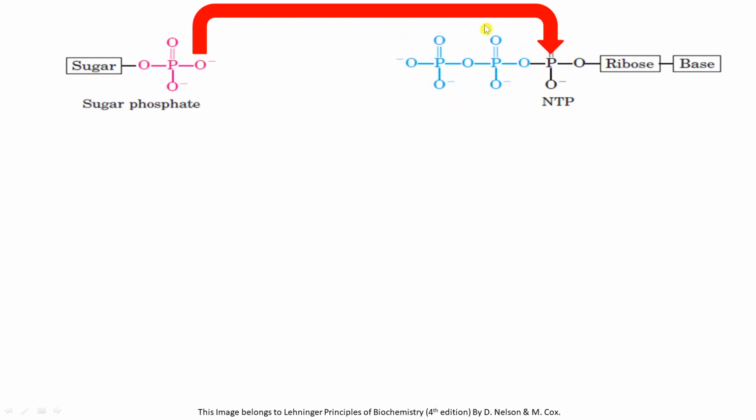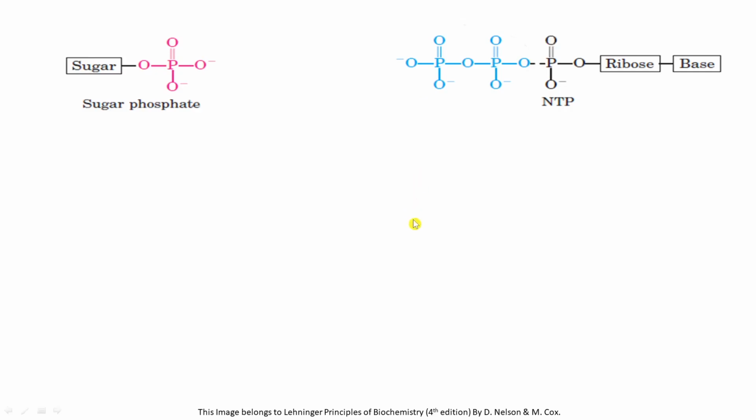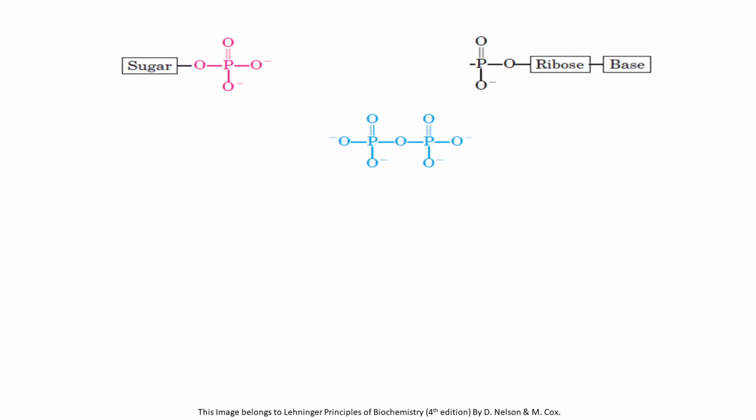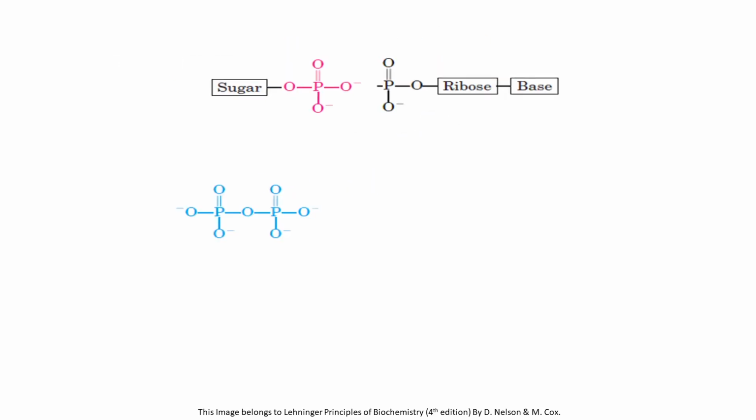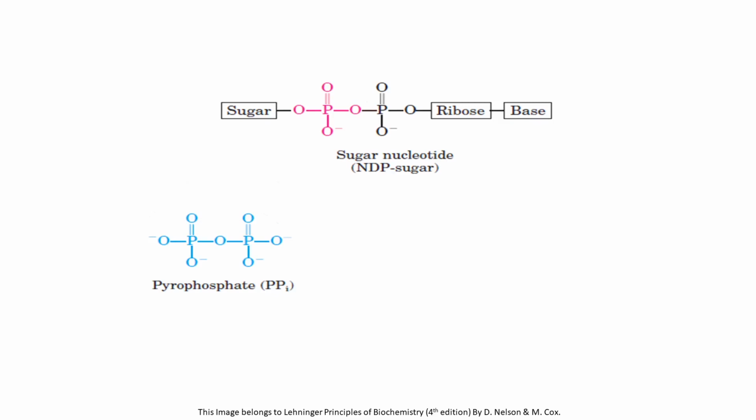Once the pyrophosphate is removed, this sugar phosphate will go and get attached to this nucleoside monophosphate, which will remain after removing the pyrophosphate. So let us see how this interaction happens. So the bond in between the alpha phosphate and that oxygen is going to break. The pyrophosphate will be formed, which will be removed, and now the sugar phosphate will get attached to nucleotide monophosphate to form sugar nucleotide, that is nucleotide diphosphate sugar.